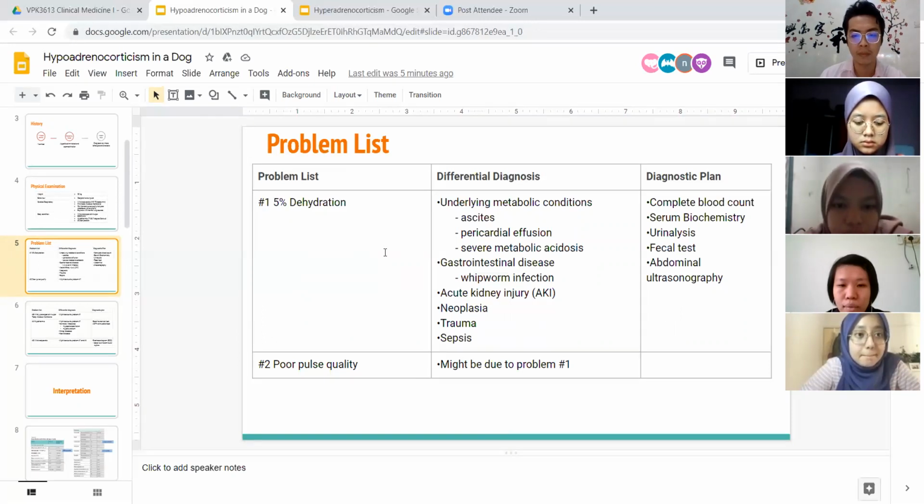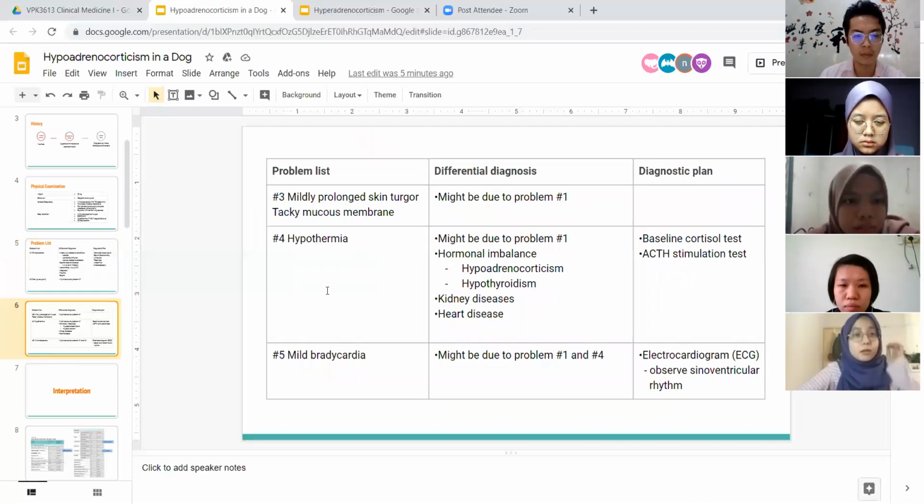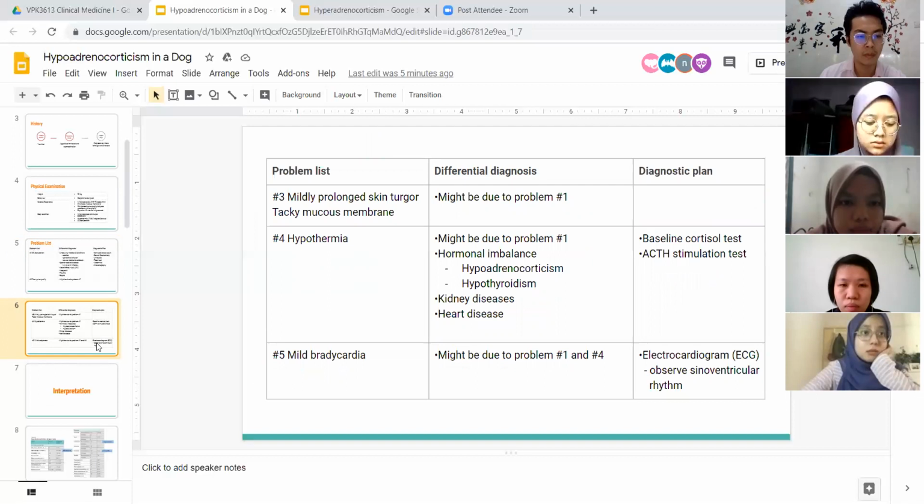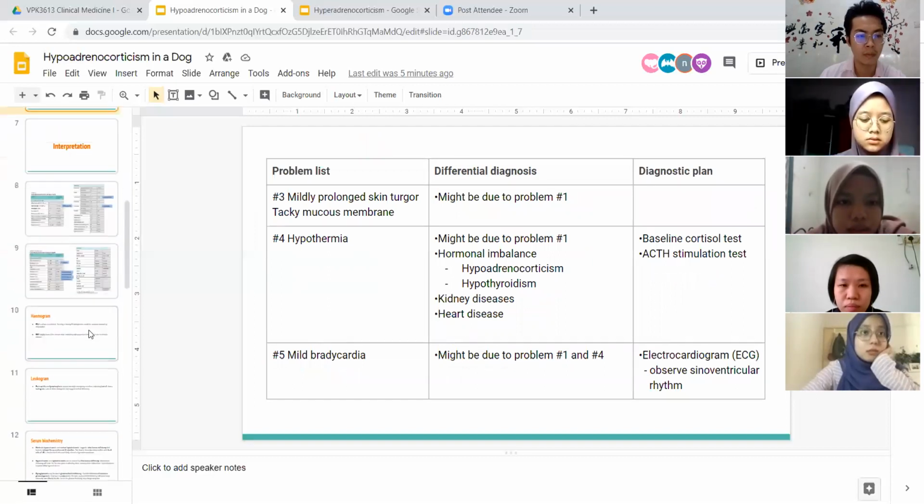The second problem is Lucky has poor pulse quality. This might be due to problem number 1. For the third problem, Lucky has mildly prolonged skin turgor and tacky mucous membrane, and this also might be due to problem number 1.